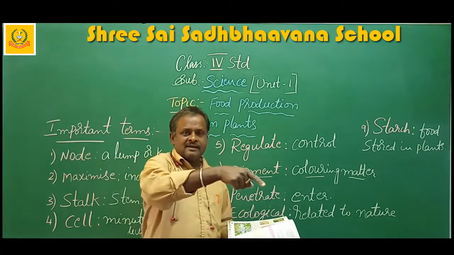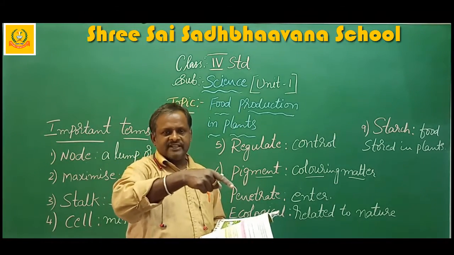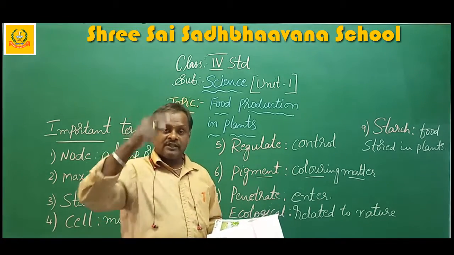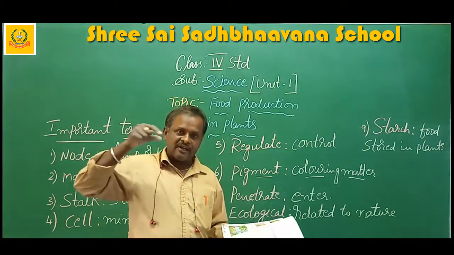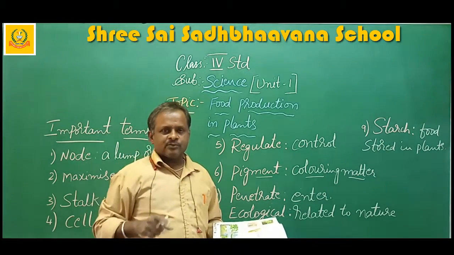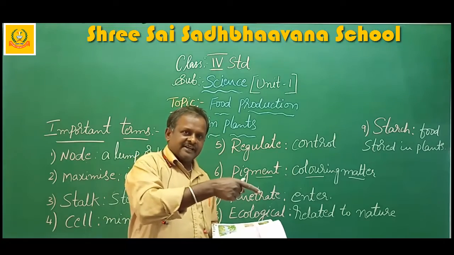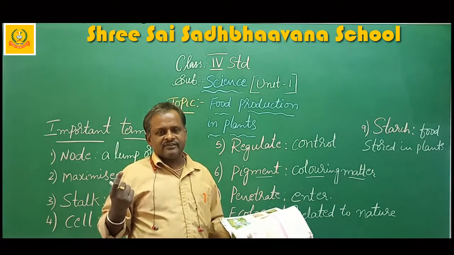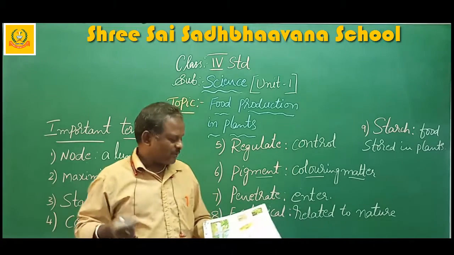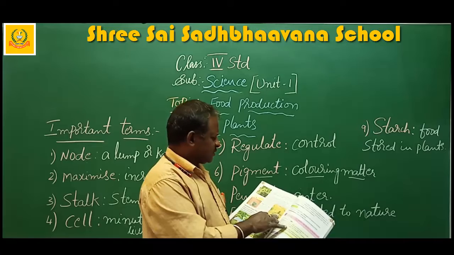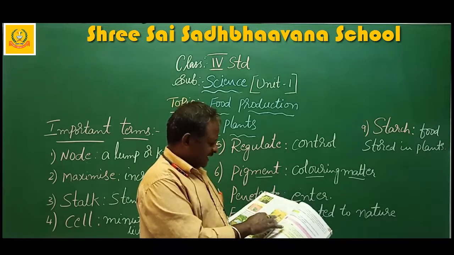They enter into the host plant, the plant on which they grow. They penetrate into the veins and absorb the food which is transported by the veins. The host plant can't do anything. The food is generally stored in the stem or roots of the dodder plants.